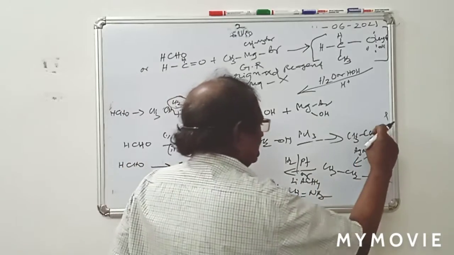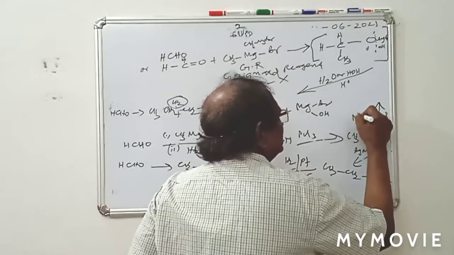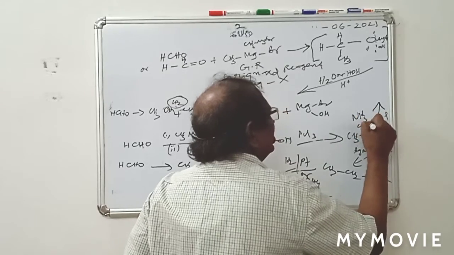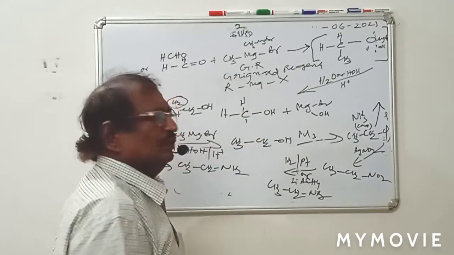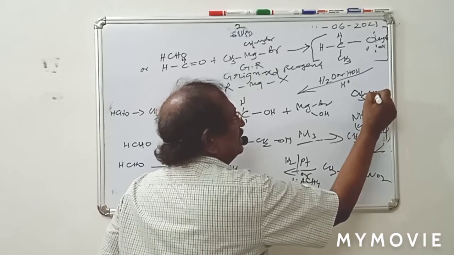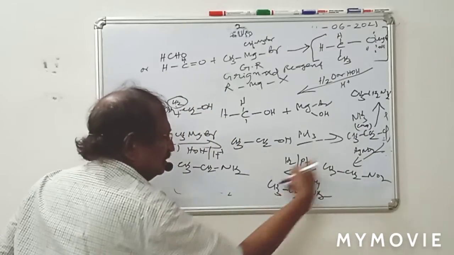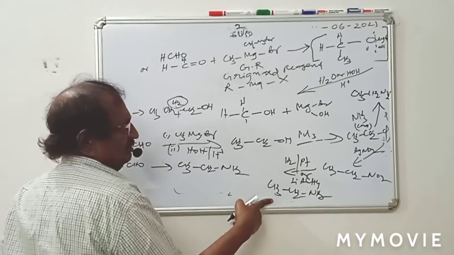Instead of this second two-step route, from CH3CH2Cl with NH3 alcoholic, easily you can write NH3. You will get CH3CH2NH2. Easily, within one step you can get this one. With the two steps only, you get ethylamine.